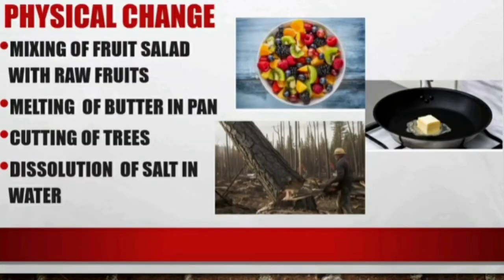We will see some more examples of physical change. First one, making a fruit salad with raw fruits. Making a fruit salad with raw fruits is a physical change because in this process, the chemical composition of the fruits is not changed. It is simply changing the shape of the substance.